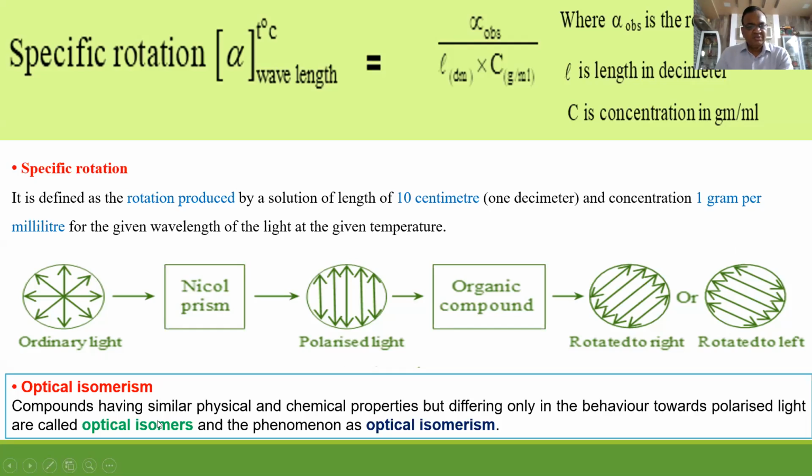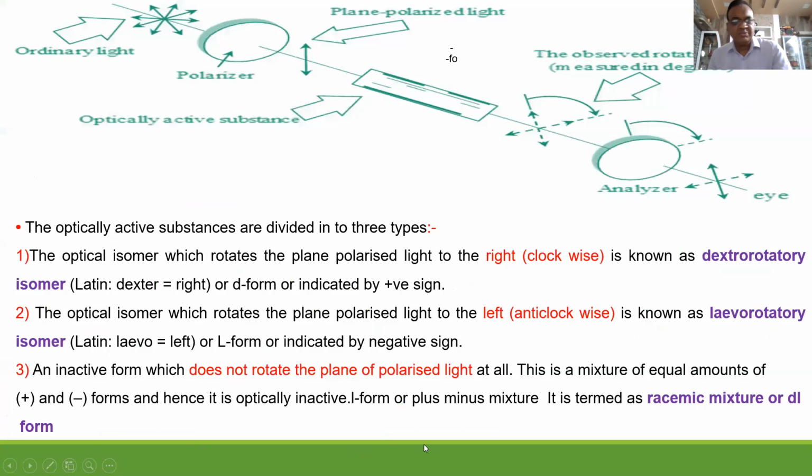So what is optical isomerism? Compounds having the same physical and chemical properties but differing only in their behavior towards PPL are called optical isomers. This is the different behavior towards PPL, correct? And the phenomenon is called optical isomerism. The same thing is written here, and what dextro and levo mean is also written here.